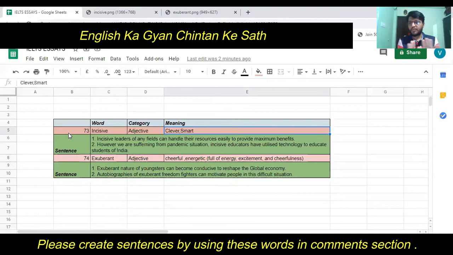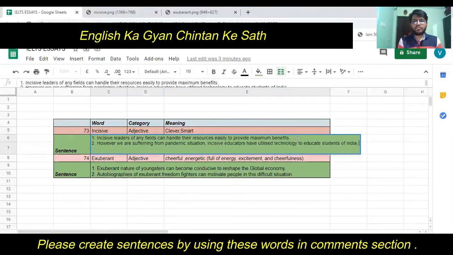Very simple meaning, right? Incisive means either clever or smart. These are the very simple synonyms of this very beautiful word. So from now onwards, whenever you want to use clever or smart in your day-to-day communication, try to use incisive instead of those two words.